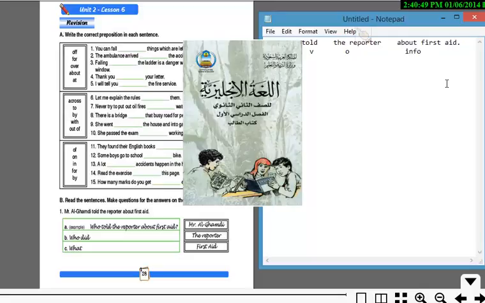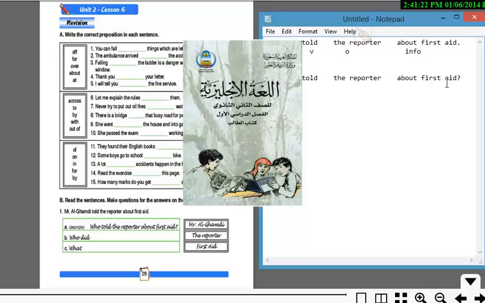Now, if we want to ask about the person who is the subject, this is the missing part. So we're going to say who, and then we follow on with the same thing: told the reporter about first aid. Okay, so this is A.